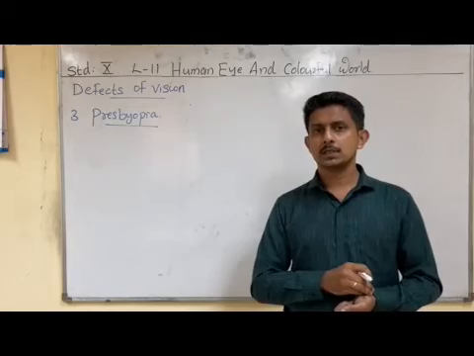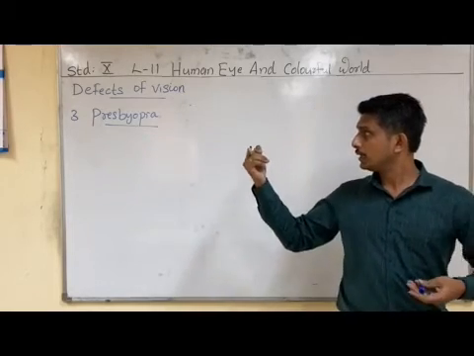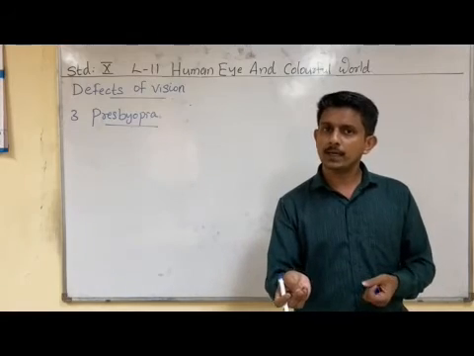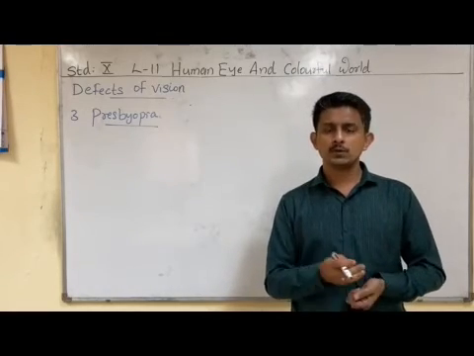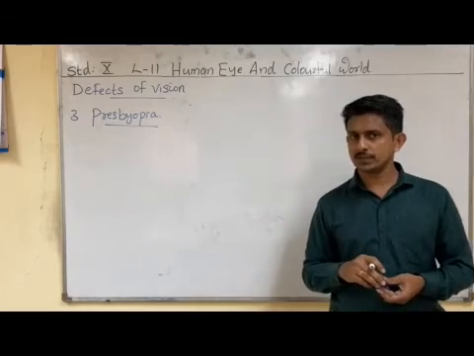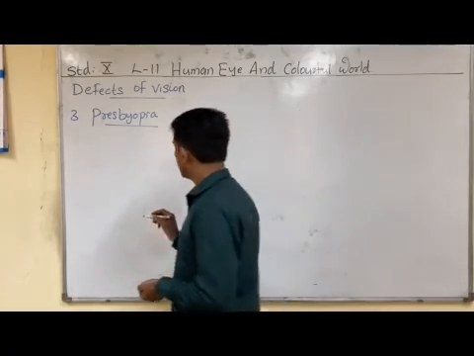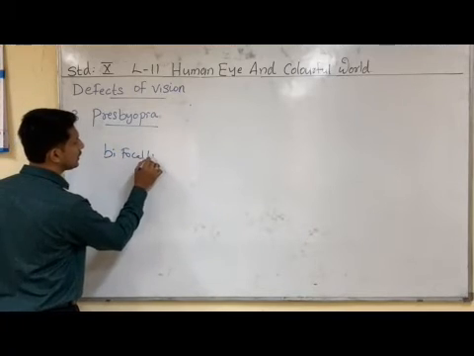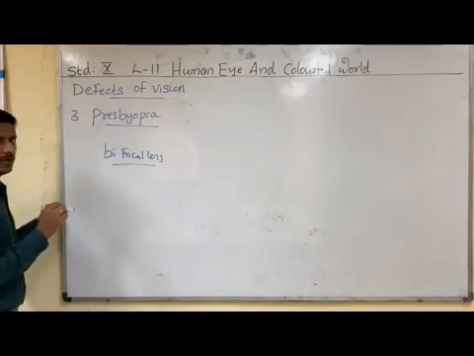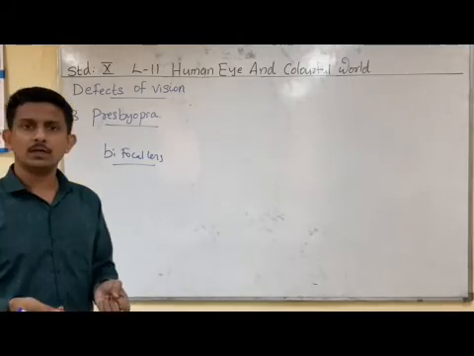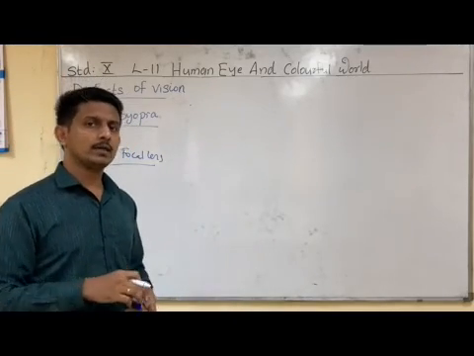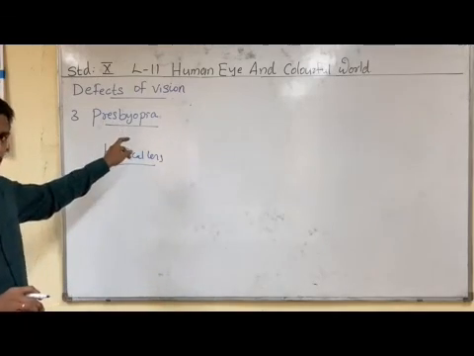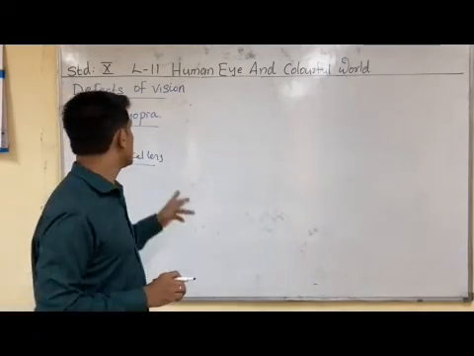Sometimes those who have this type of defect suffer from both myopia and hypermetropia. In order to correct this type of defect, we use a lens known as a bifocal lens. A bifocal lens is a combination of a convex lens and a concave lens. By using this bifocal lens, we can correct this defect known as presbyopia.